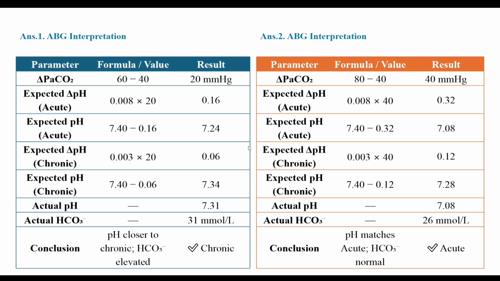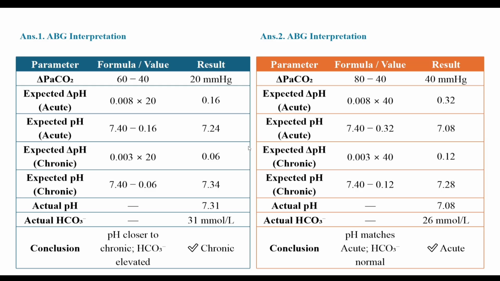So 0.16, and expected pH in acute case, pH will drop by 0.16; 7.4 is the average pH we take for calculation. So 7.4 minus 0.16, that is 7.24. And in chronic case the formula is 0.003 into the delta PaCO2 level. So 0.003 into 20 equal to 0.06. So pH will be 7.4 minus 0.06, that is 7.34.